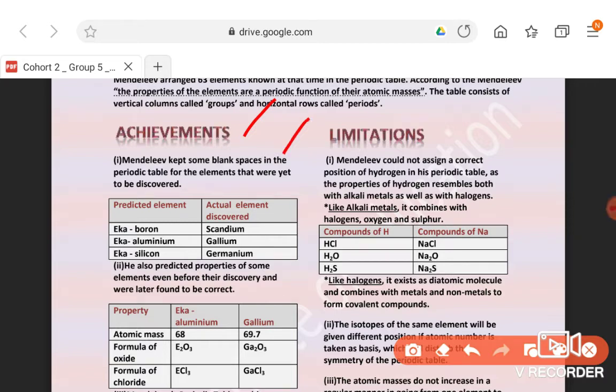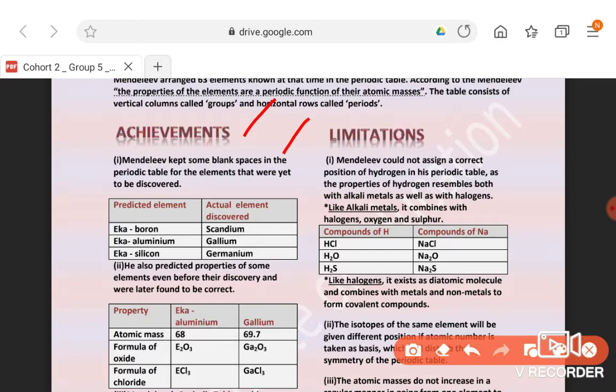Mendeleev kept some blank spaces in the periodic table for elements that were yet to be discovered. Unlike Newlands, he did not put two elements in the same box, and he did not put elements in any fixed order. If there was no element with the same properties as the element above it, he left the space blank.